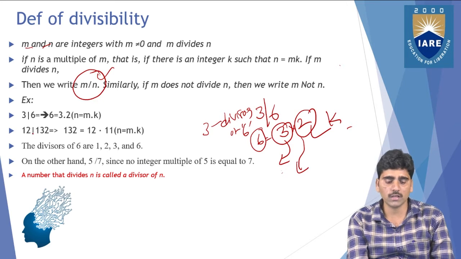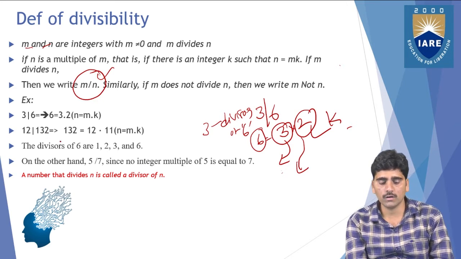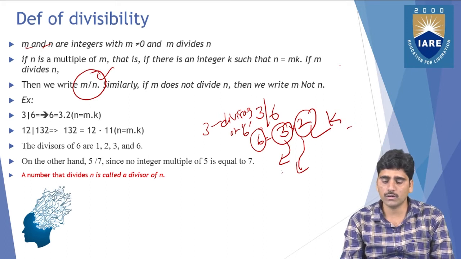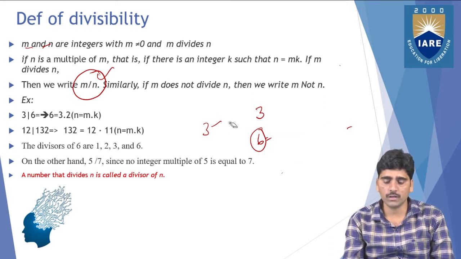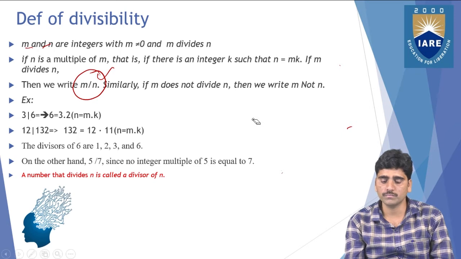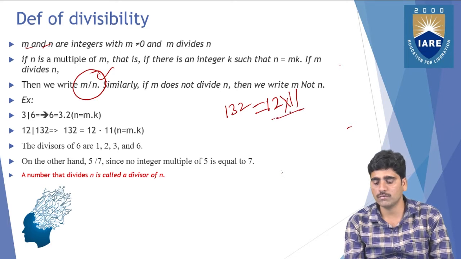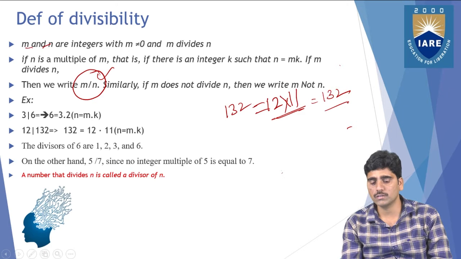Similarly, you can go for another example, 12 divides 132. Whether 12 divides 132: 12 into 11 equals 132.